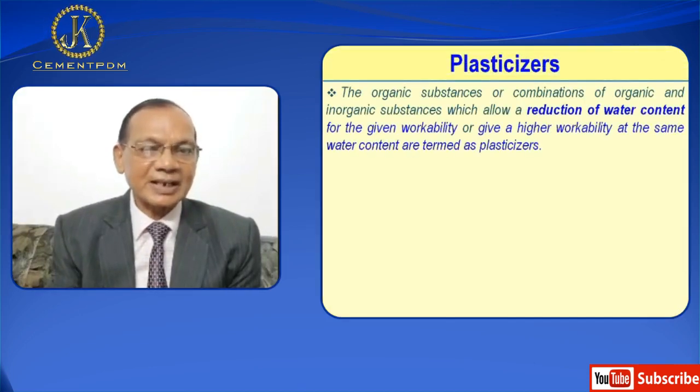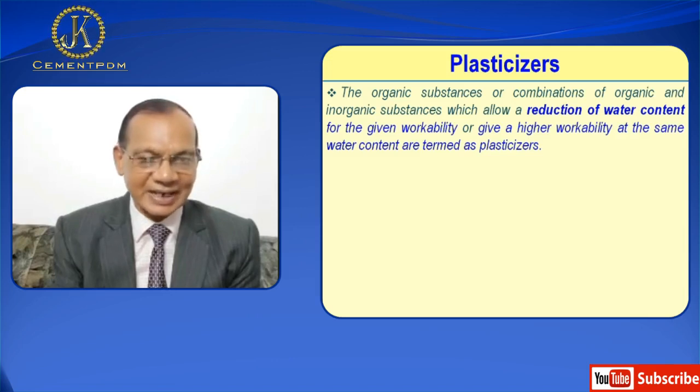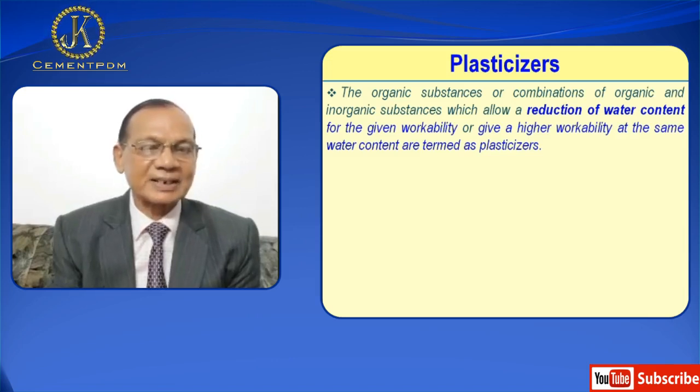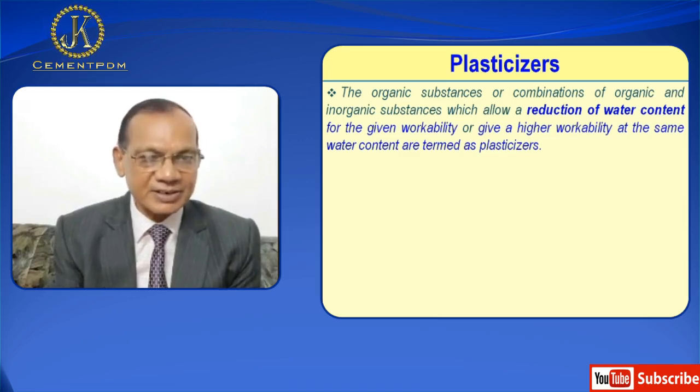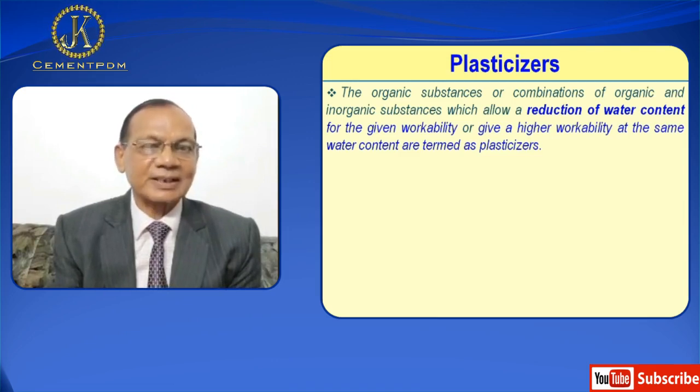An admixture capable of reducing water requirement up to 15% is classified as plasticizer, and up to 30% is classified as super plasticizer. Now I'll discuss plasticizer. The organic substances or combination of organic and inorganic substances which allow a reduction of water content for the given workability, or give a higher workability at the same water content, are termed as plasticizer.